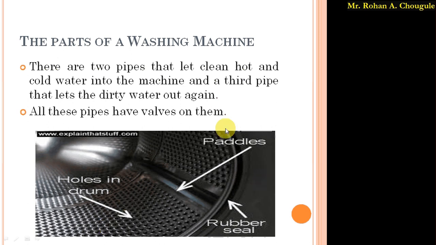To keep it watertight, rubber seals are used. So this is a simple picture of the inner drum of the front loader washing machine. I hope you understand these things related to the washing machine.